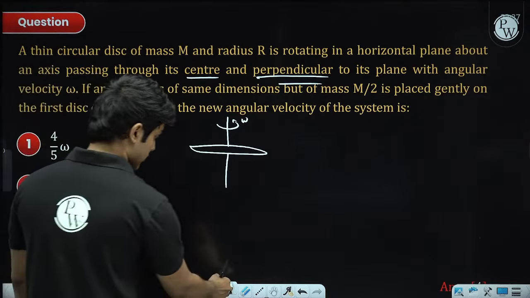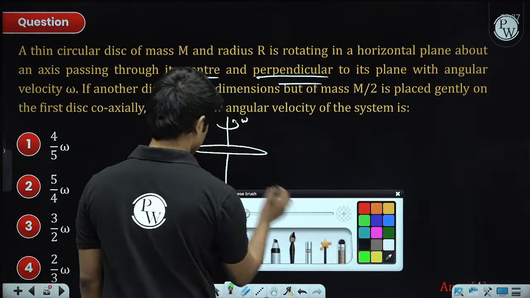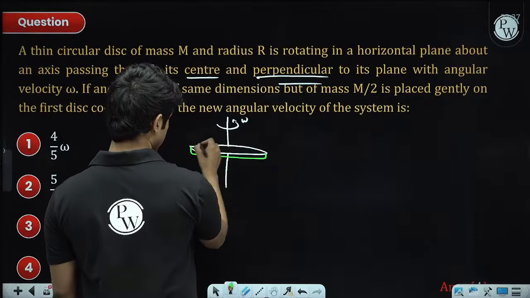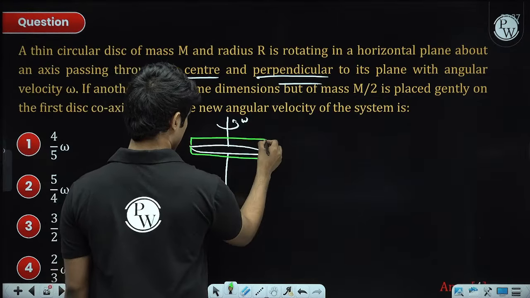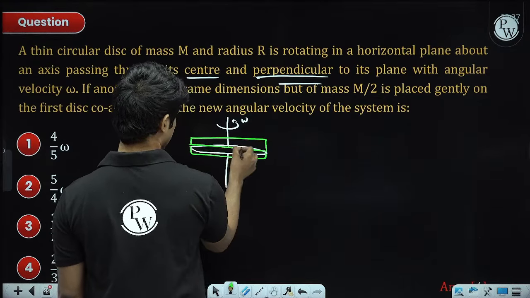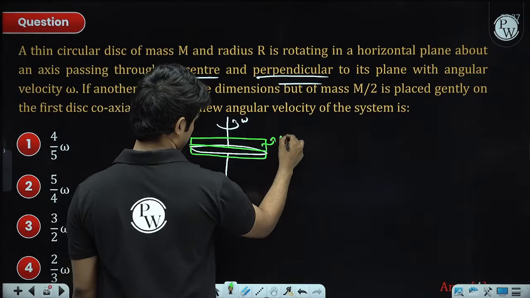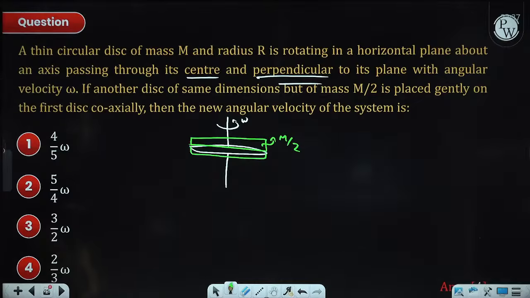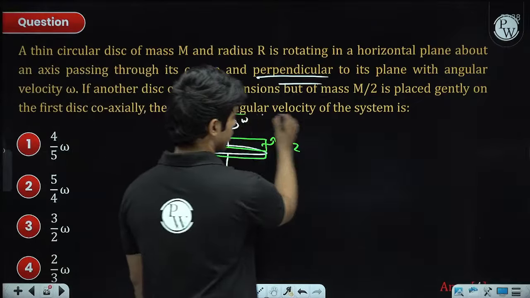So this is, let's say, the first one, the rotating disk. We place a second disk whose radius is the same, but its mass is m by 2, on top of the first disk. Then the question is, what is the new angular velocity of the system?